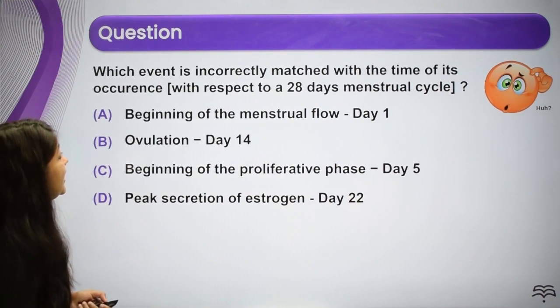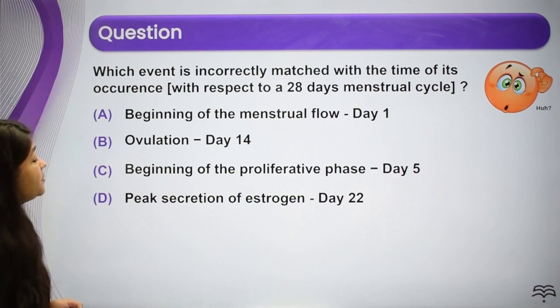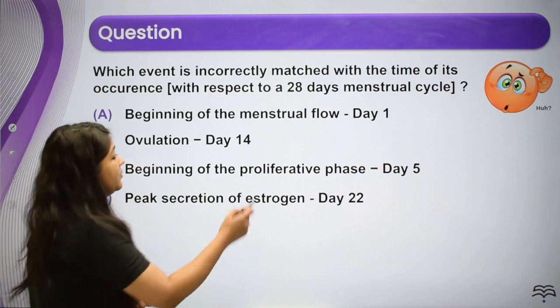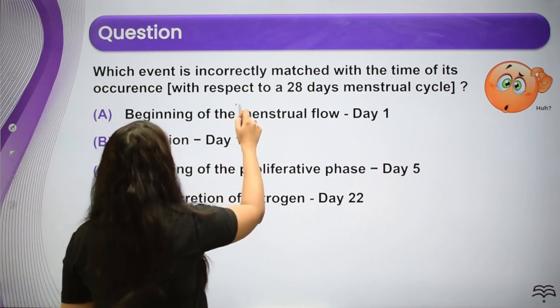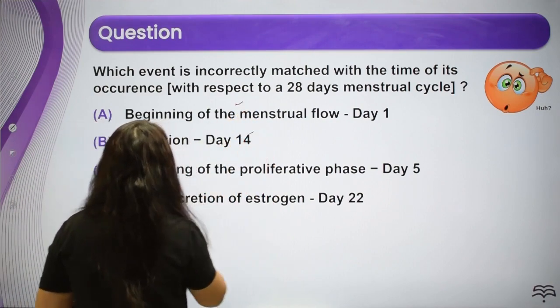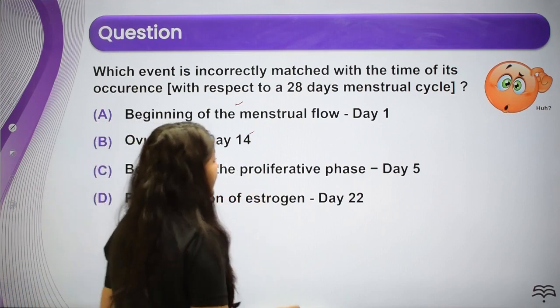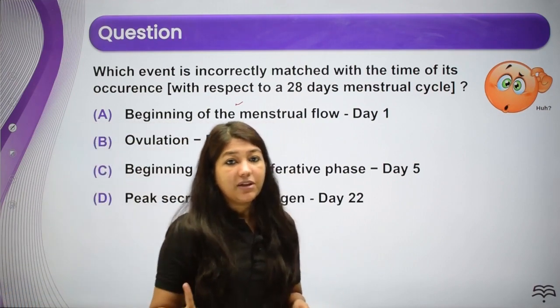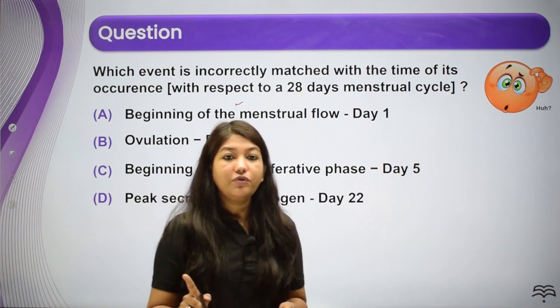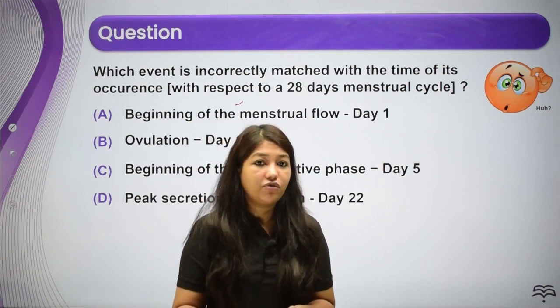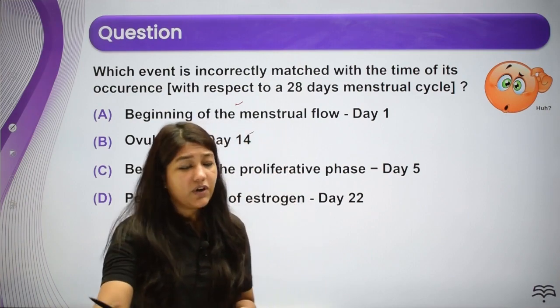Which event is incorrectly matched with the time of its occurrence with respect to the 28 days menstrual cycle? Beginning of the menstrual flow, day 1, correct है. Ovulation, day 14, correct है. Beginning of the proliferative phase, right? देखो सबसे पहले menstrual phase होता है. Duration of the menstrual phase हम लोग मान के चलते हैं 3 to 5 days, और उसके बाद next phase start हो जाएगा.